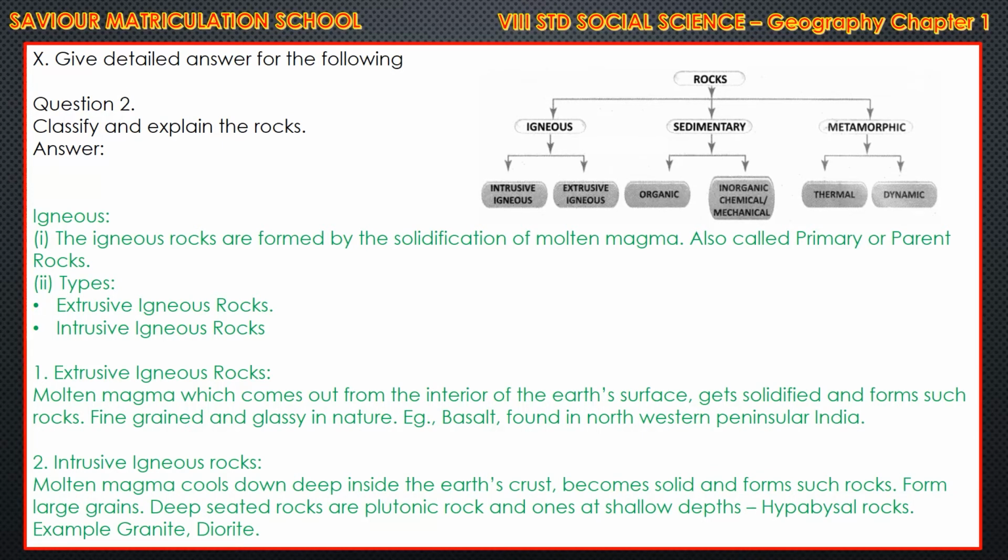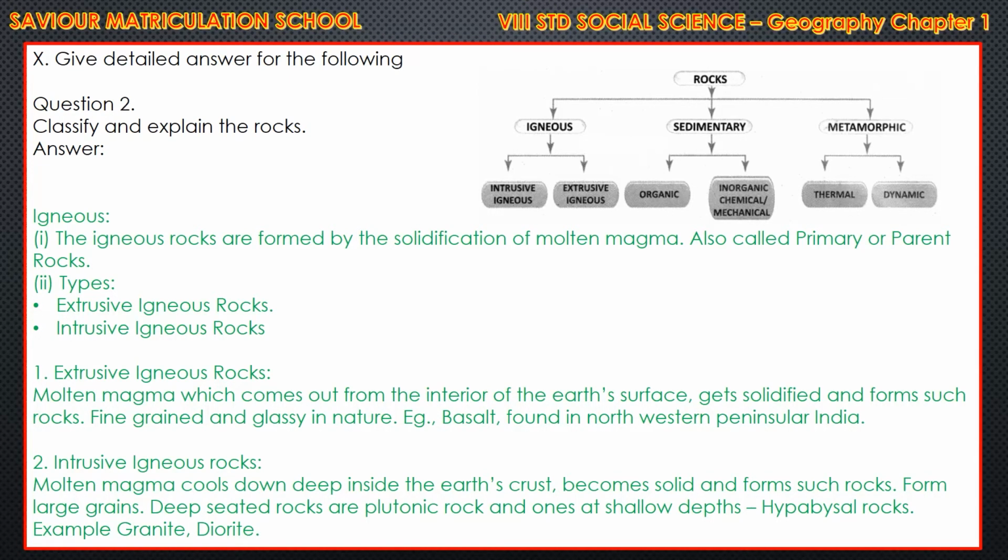Sedimentary rock also has 2 types of classification, organic and inorganic, chemical and mechanical. And metamorphic rock also has 2 classifications, that is thermal and dynamic. Now, we'll see that elaborately.